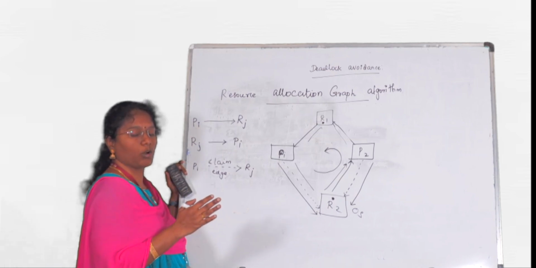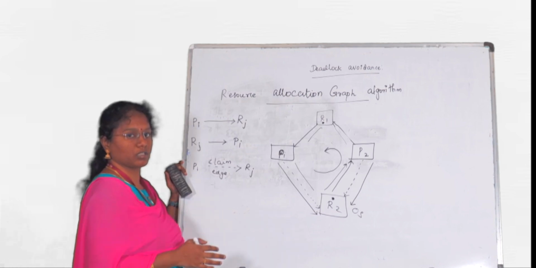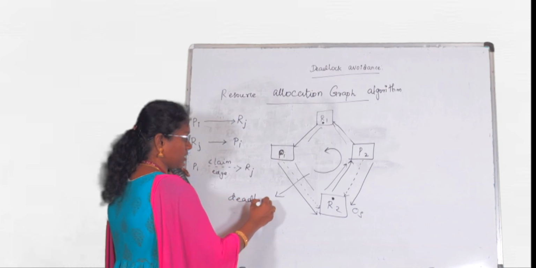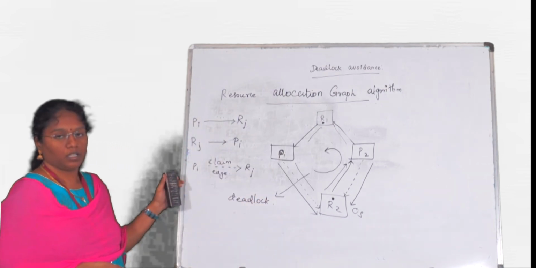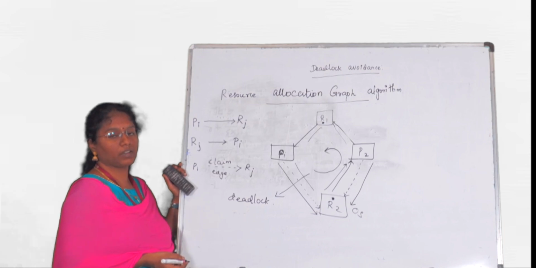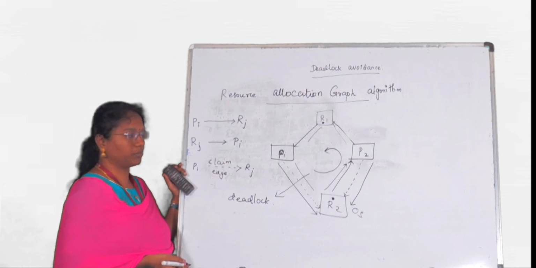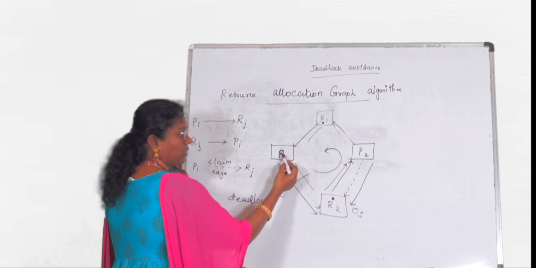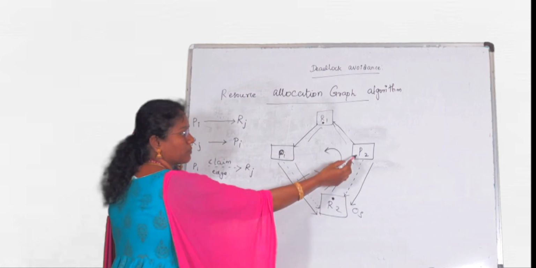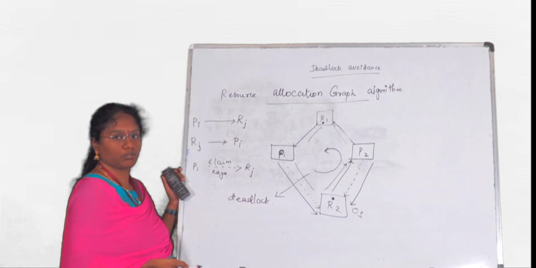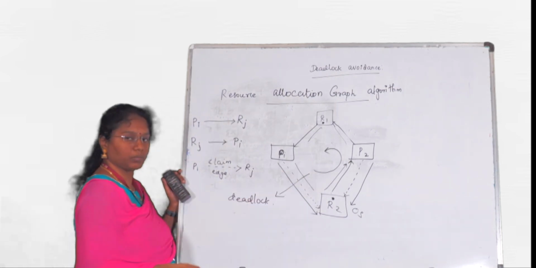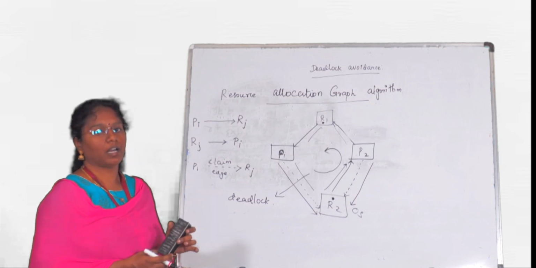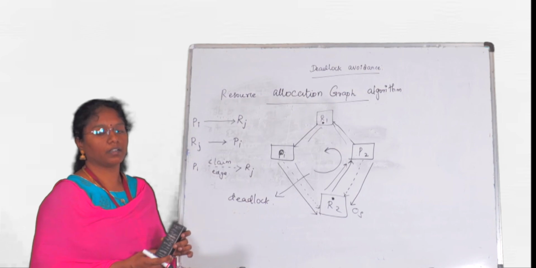So the operating system has to wait before granting the resources. If a cycle has occurred, then we can assure that deadlock will occur. Yes, of course, deadlock will occur. If there is a cycle, we can assure that deadlock will occur. Because if R2 is assigned to P2, P1 is waiting for the resource R2 until P2 releases the resource. So if the cycle has occurred, deadlock will occur. So this resource allocation graph algorithm is used to detect whether deadlock will occur or not.